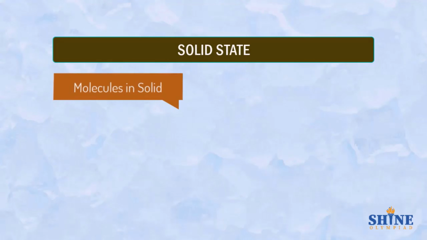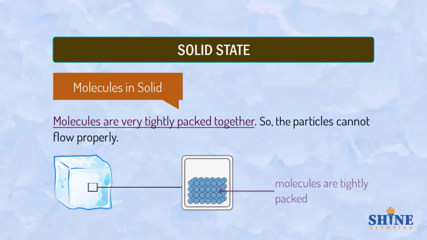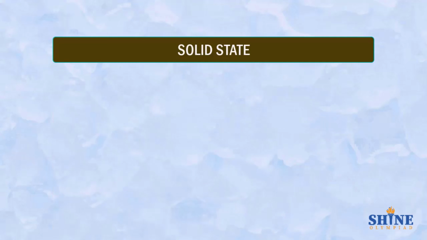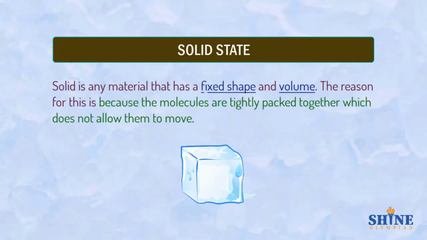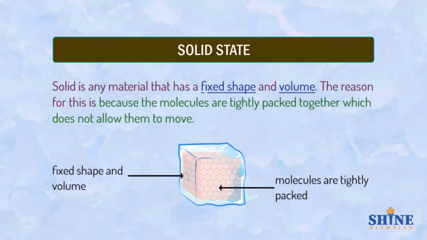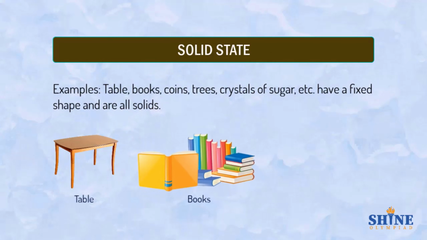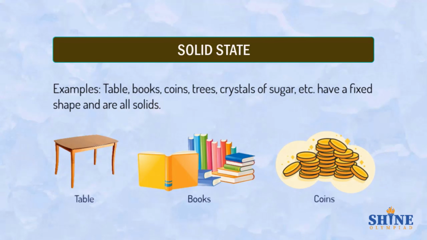Solid state. Molecules in solid. Molecules are very tightly packed together, so the particles cannot flow properly. Solid is any material that has a fixed shape and volume. The reason for this is because the molecules are tightly packed together, which does not allow them to move. Examples: table, books, coins, trees, crystals of sugar, etc. They have a fixed shape and are all solids.